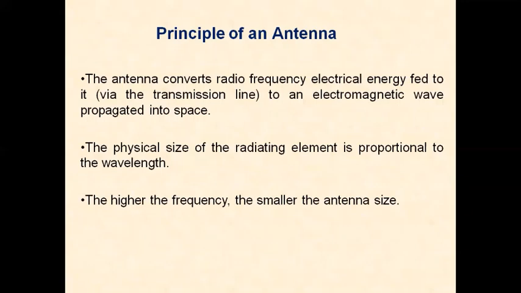The reason is, when we take a half-wave dipole, the length of the antenna is lambda by 2. There is a relation between frequency and lambda: F equals C by lambda. Frequency is inversely proportional to lambda. As the frequency is higher, lambda is less, and lambda by 2 is also less. The size of the antenna is less.